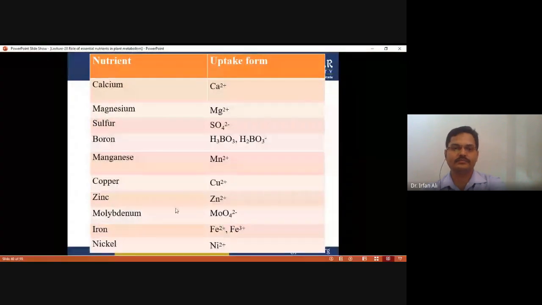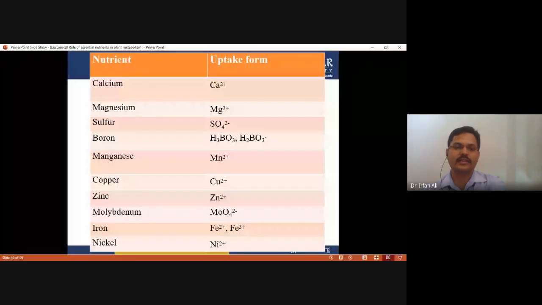And calcium is absorbed in the form of calcium ion, magnesium in the form of magnesium ion, sulfur in the form of sulfate ion, boron in the form of boric acid and or borate ion, and manganese in the form of manganese ion. Copper is absorbed in the form of copper ion, zinc in the form of zinc ion, molybdenum in the form of MoO4 2 minus ion, and iron in the form of ferrous ion and ferric ion, and nickel in the form of nickel ion. So these components are absorbed in their ionic form, not their elemental form.